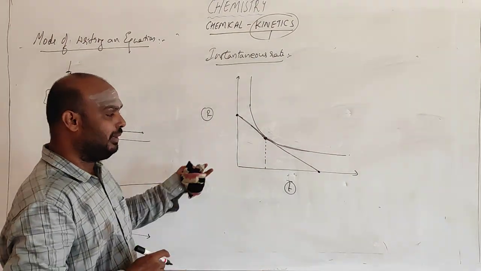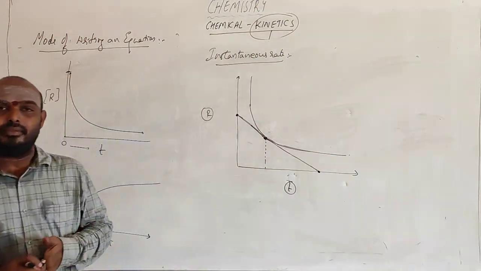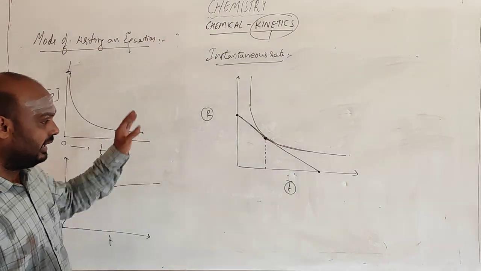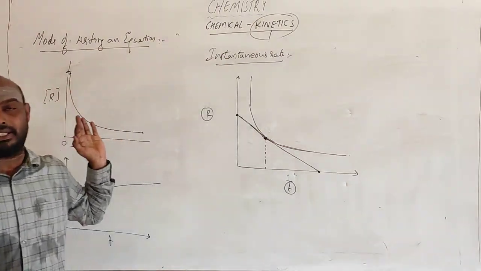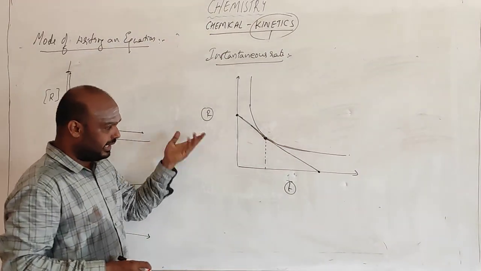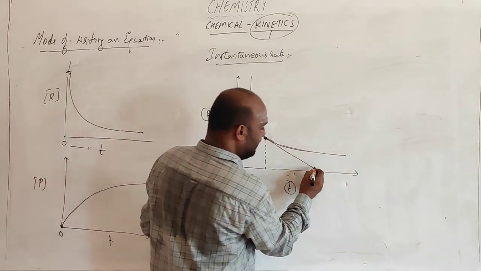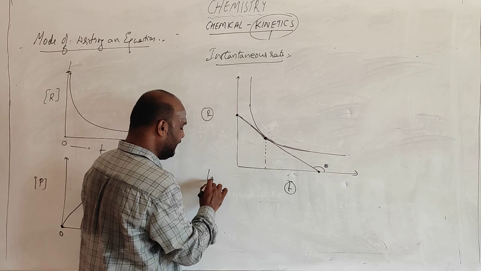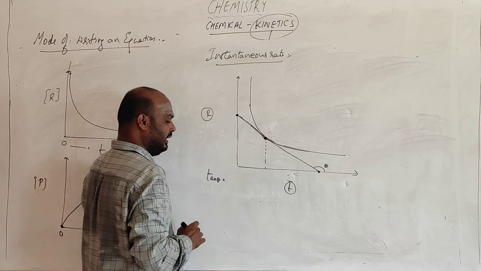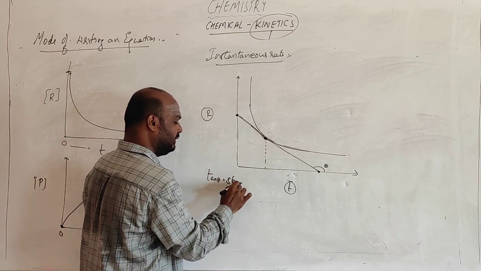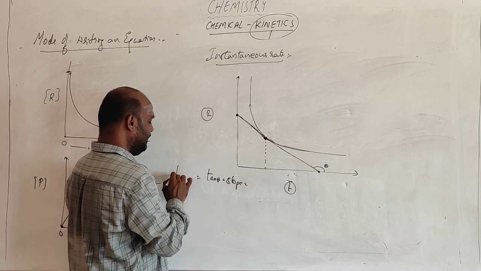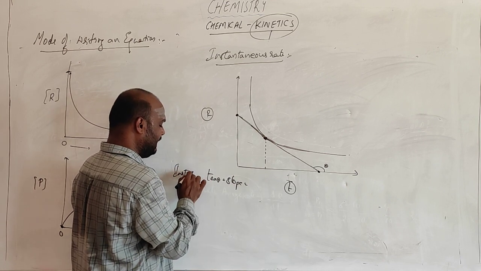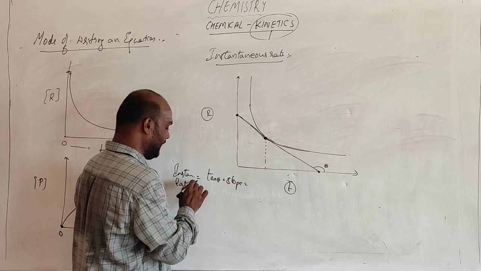If you do that, you will be getting the rate of the reaction, or the instantaneous rate of the particular reaction. Or otherwise, you can take the angle here, on the positive side of the axis, theta. Then tan theta is nothing but the slope. That gives the instantaneous rate of the particular reaction.